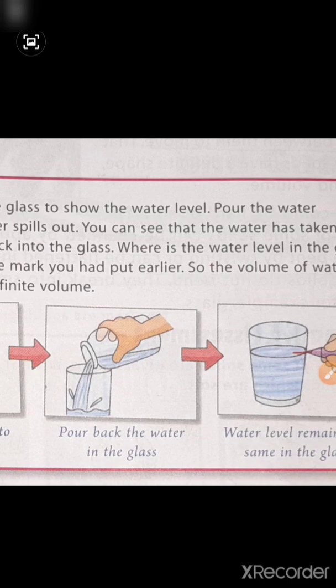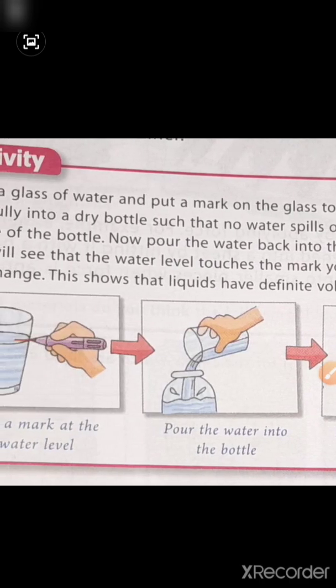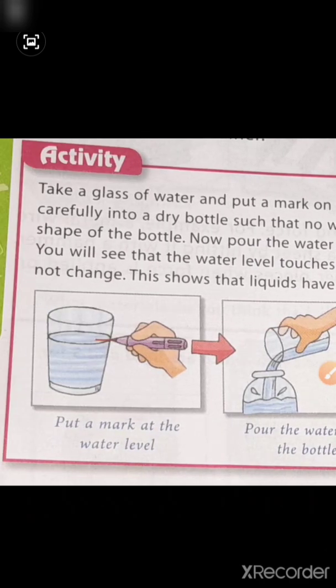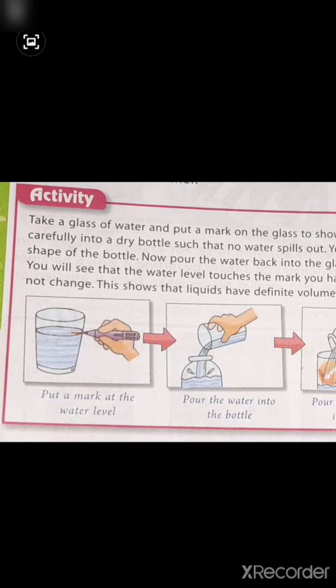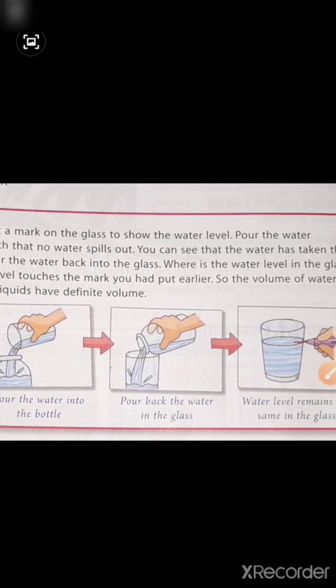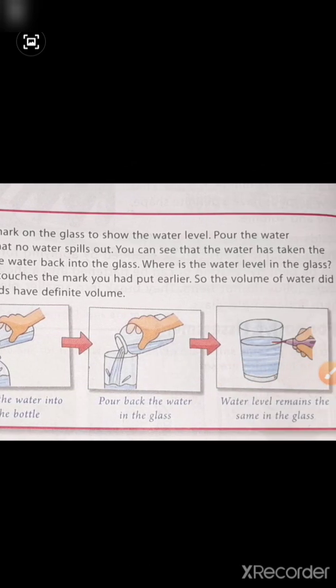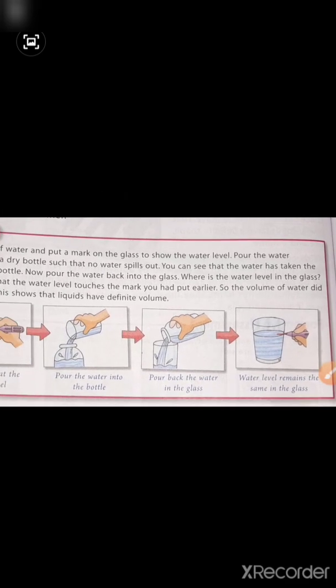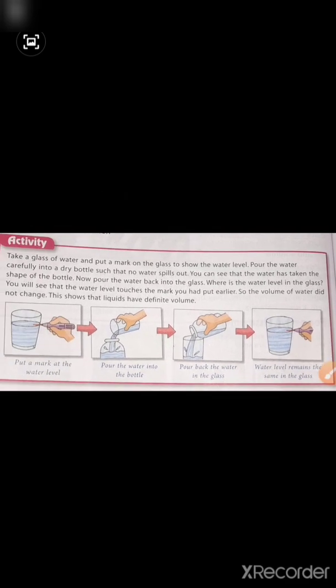Now what you have to do, pour the water carefully into a dry bottle such that no water spills out. Fine. So next process, pour the water carefully into a dry bottle, right?